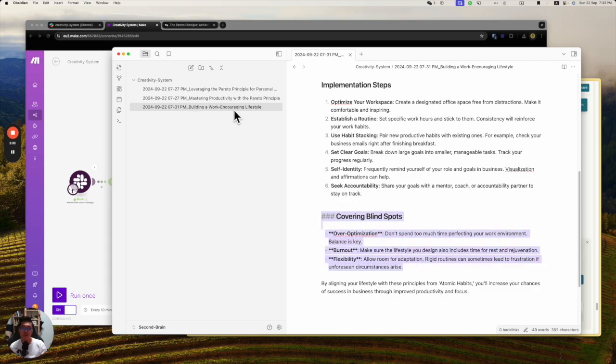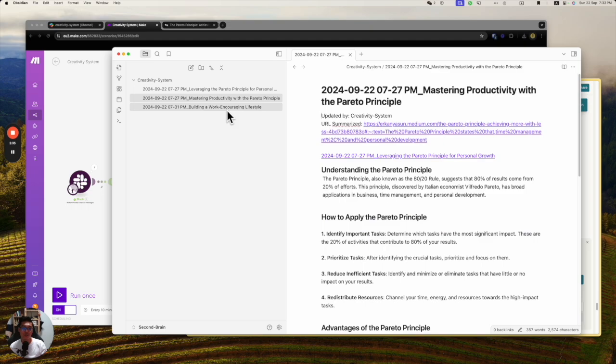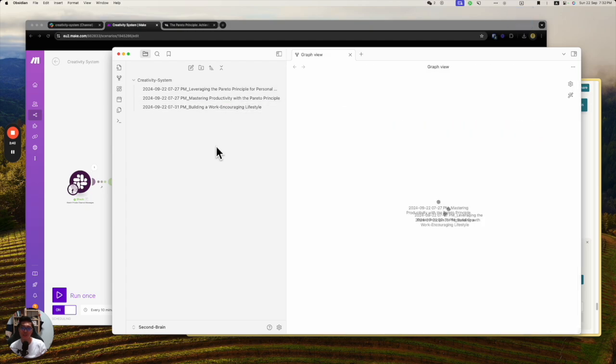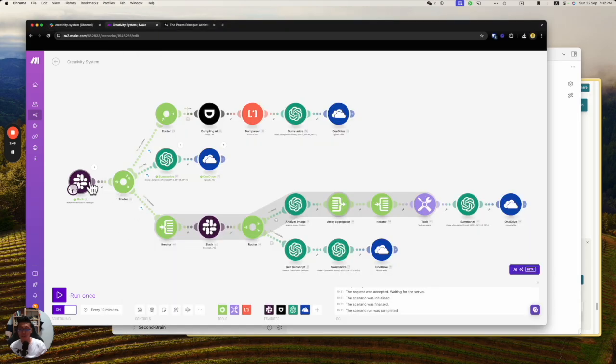Yeah, so if you think this is useful, for example, you're trying to do some note here, Pareto principle somehow linked to this Atomic Habits, you just do it here. Okay, so now you can see your brain is slowly forming up. So the next one is we are trying to do multiple images. Okay, this is one image, or you can do multiple images. Let's see how we can do it.